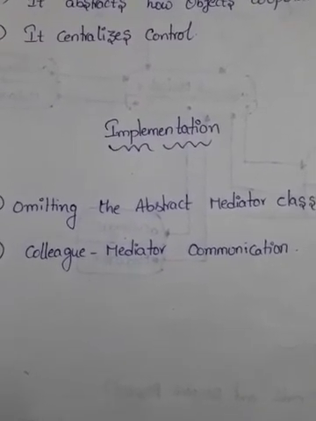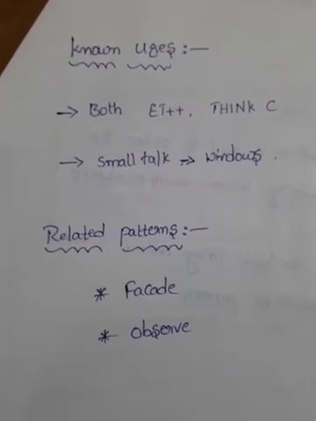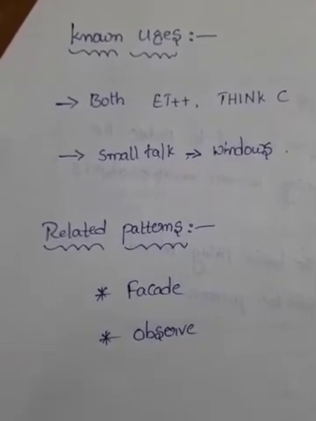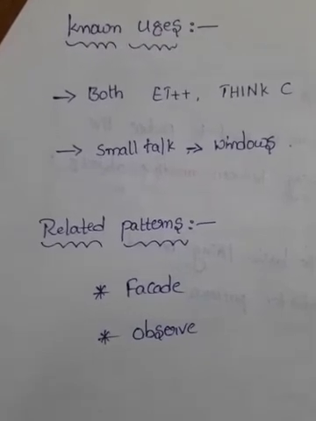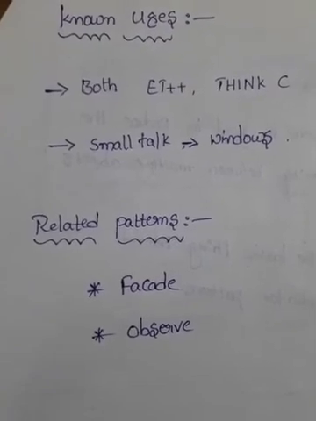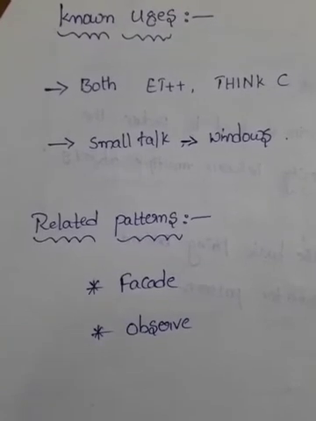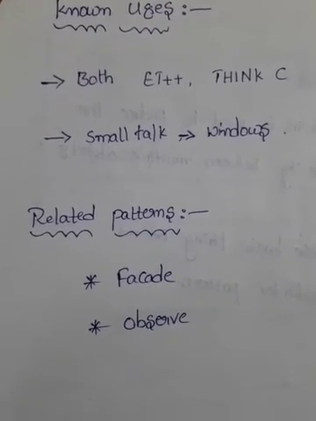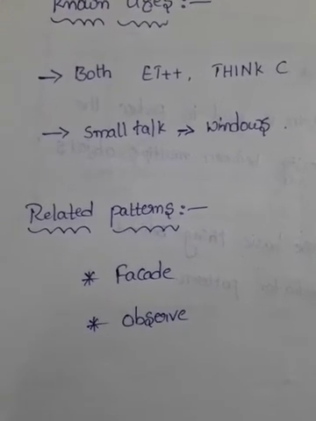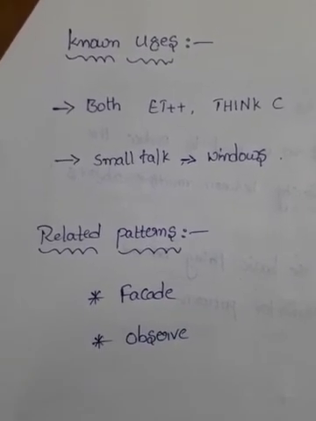And the next one is known uses. Coming to our next template, known uses. In this, both ET++ and the THINK C class library use director-like objects in dialogs as mediators between widgets. And in the Smalltalk programming language also, the application architecture of Smalltalk for Windows is based on a mediator structure. So these we can say are the examples for known uses. These we can say are the real-time examples for this mediator pattern under known uses.